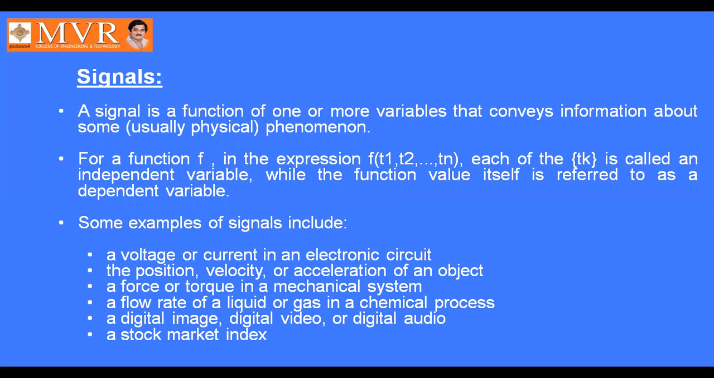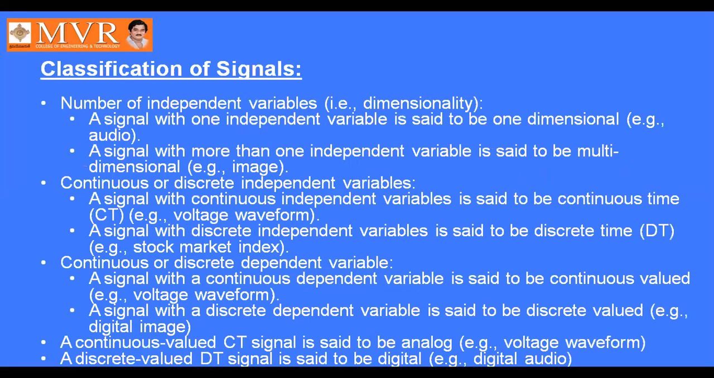So some examples of signals are voltage or current in an electronic circuit, position or velocity or acceleration of an object, force or torque in a mechanical system, flow rate of a liquid or gas in a chemical process, digital image, digital video or digital audio, a stock market index. Okay, next, classification of signals based on the number of independent variables.